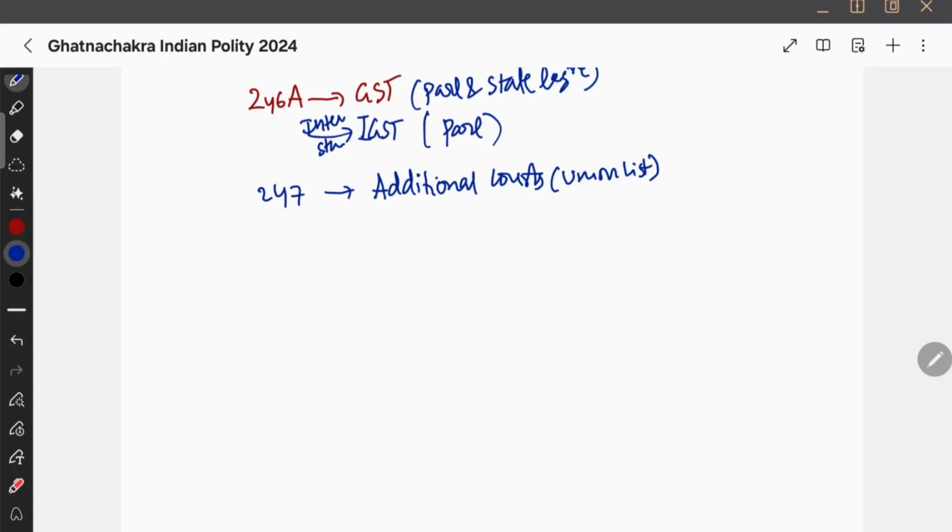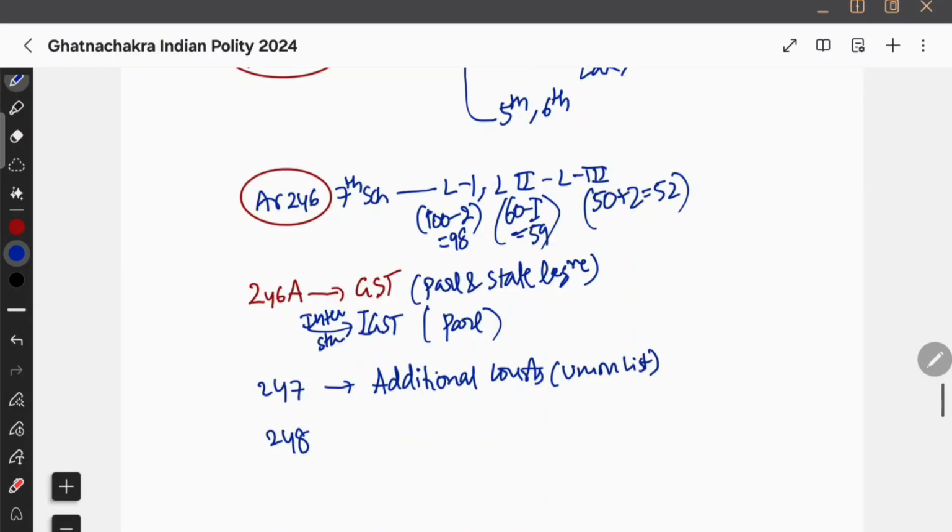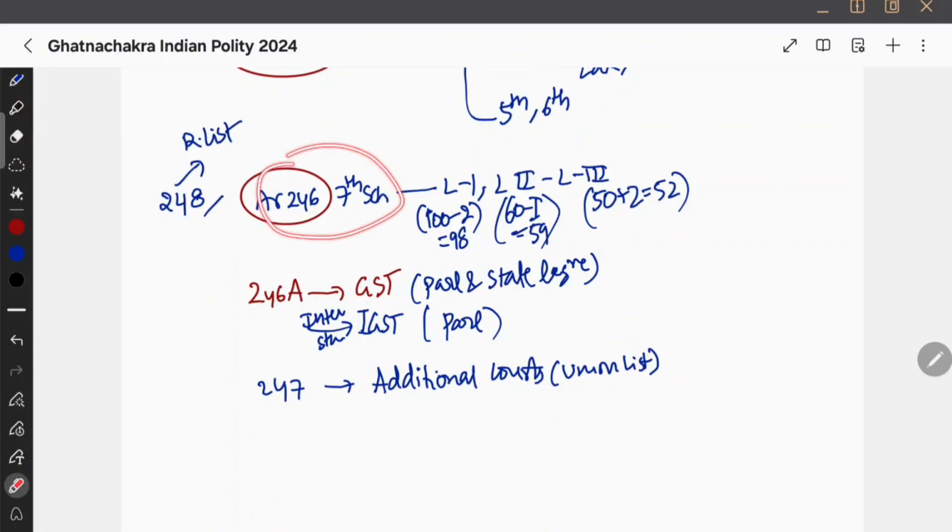And then there is Article 248, which says that if there is any residue, it will go to the Parliament, the residual list. Look here, 246 and 7 we have seen, after 7 comes 8, that is 248. So 248 is the residual list. Article 246 gives three lists, which are in the 7th schedule, and 248 talks about the residual list, which lies with the Parliament. And 246A is about GST, and interstate trade IGST is vested with the Parliament only.